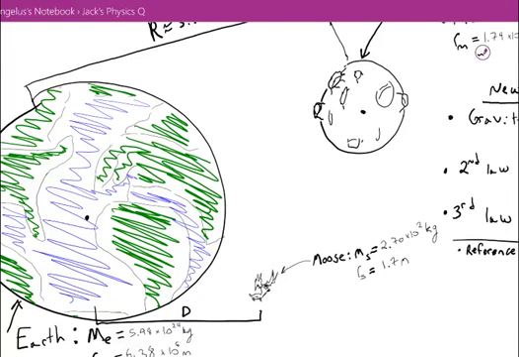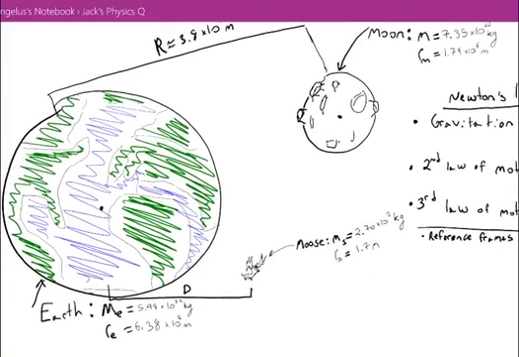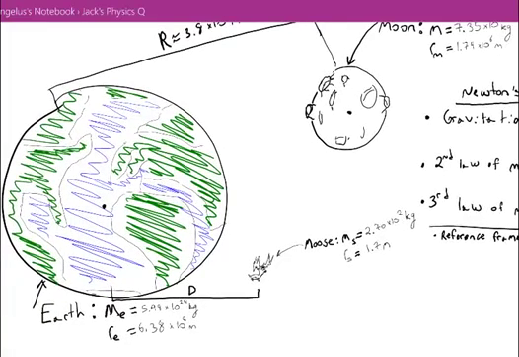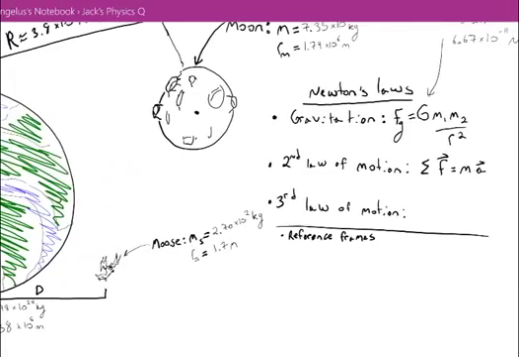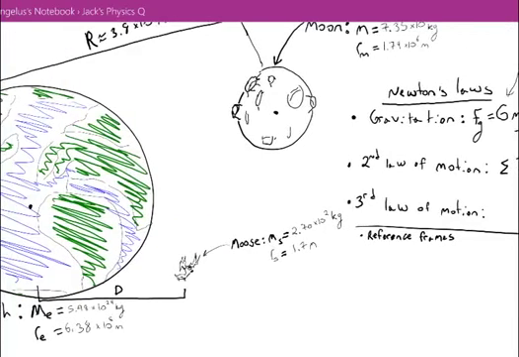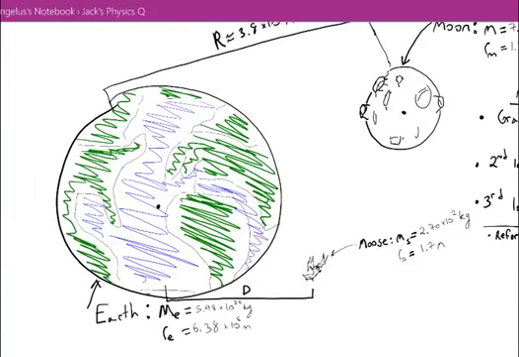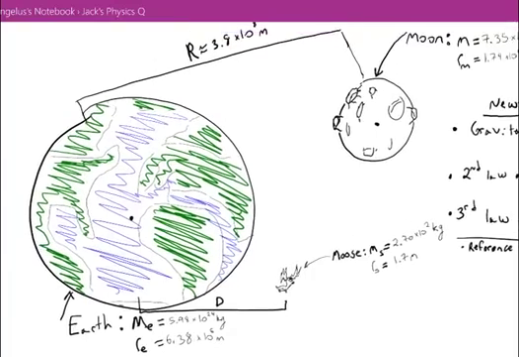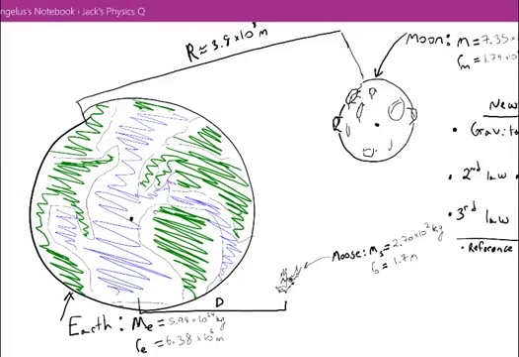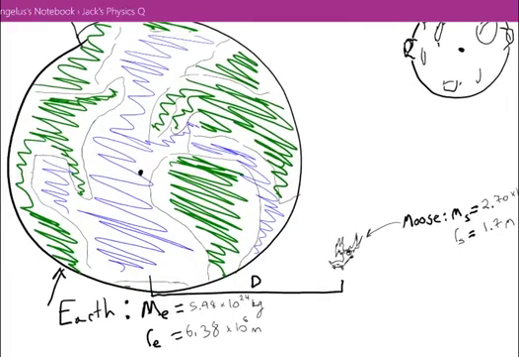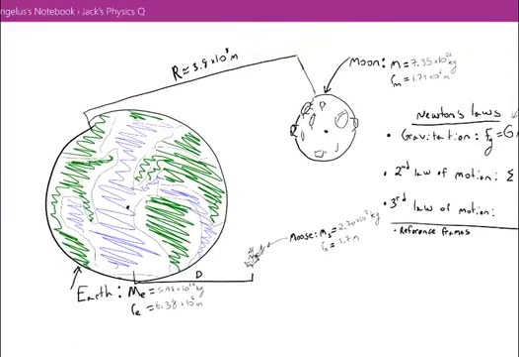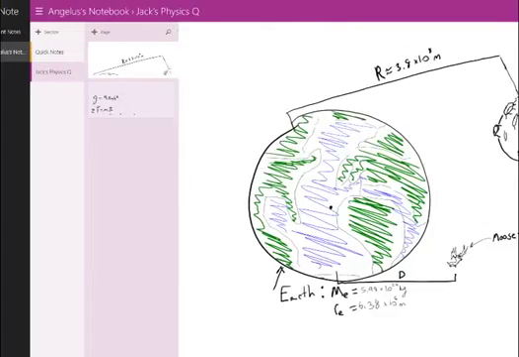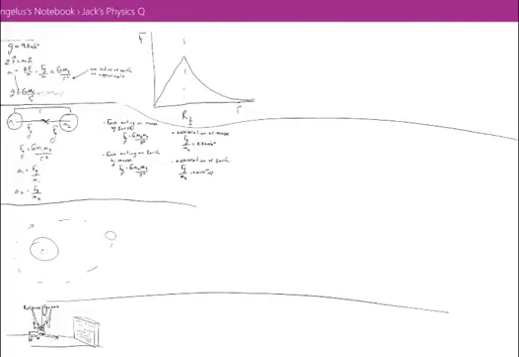That's what we're talking about when we talk about the separation between the two bodies, as far as Newton's law of gravitation goes. So if we look at the law of gravitation and calculate the force of attraction between the Earth and the Moon, or the Earth and the moose, or the Earth and something on the surface of the Earth, then we'll get some numbers that we can actually look at.